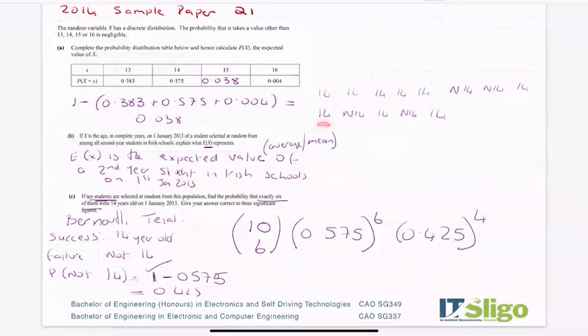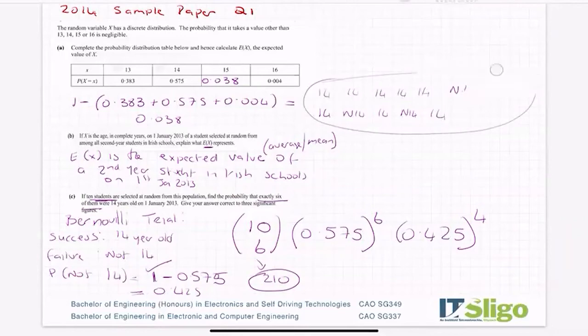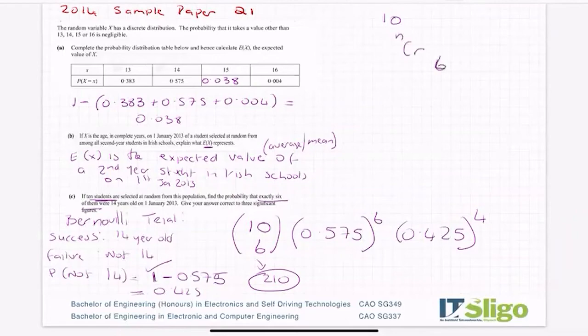Or I could pick 1 that's 14, then not 14, then 14, then not 14, then 14. And you can see there's a whole load of ways of choosing them. If you do 10 choose 6 on your calculator, you'll see in fact there's 210 ways where I can write down 6 14s and 4 not 14s. Okay, so thankfully you don't have to write all that out. nCr, that's how I put it into my calculator. The nCr button is behind the divide by sign, and that does it for me.